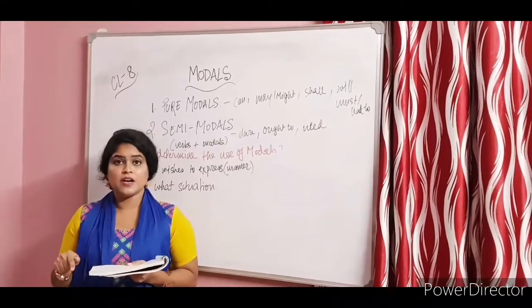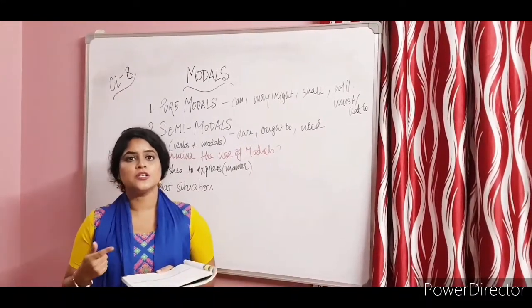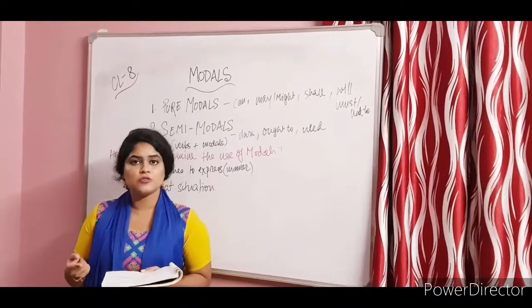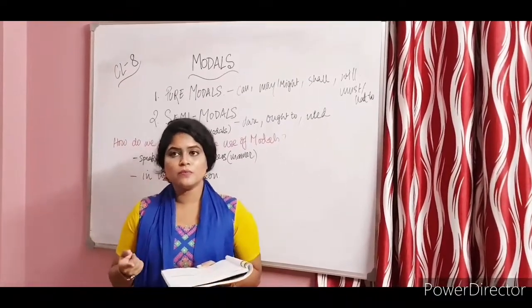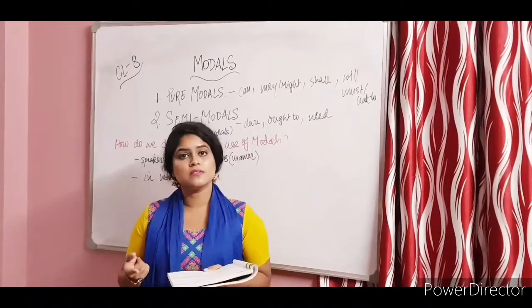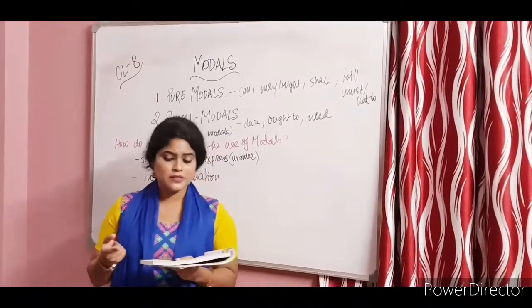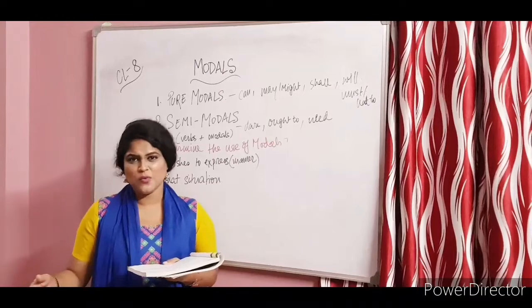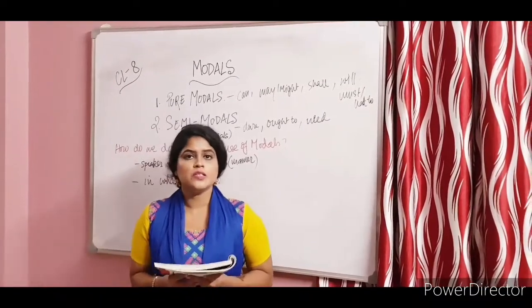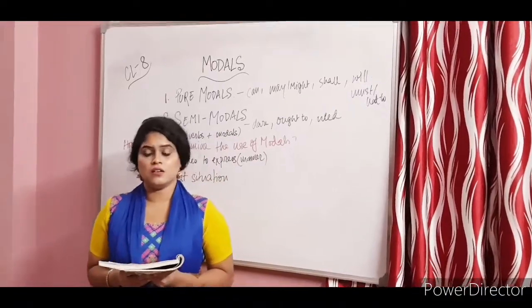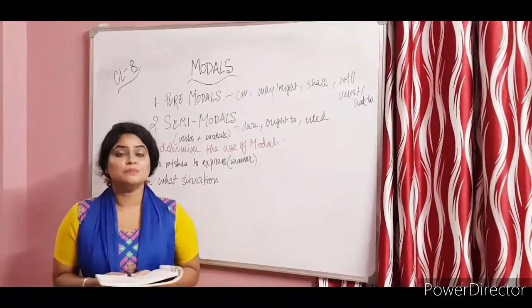Ability: he can play the violin, something that he could do. To express that, can is used, which is ability. Permission or request: can I borrow your phone please? It is a request. So whenever you put please, it's a request. Suggestion: can you shift down a bit? Can you just do it? It's a suggestion. So these are the ways you can use can as a modal verb.